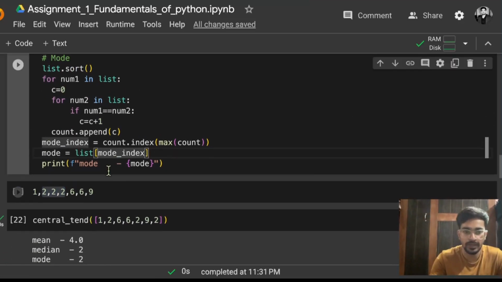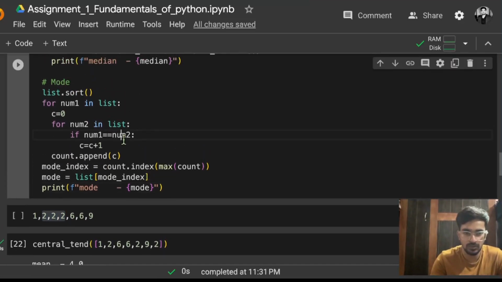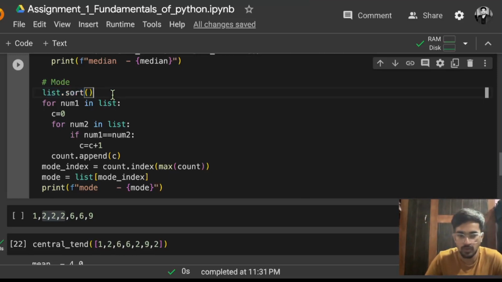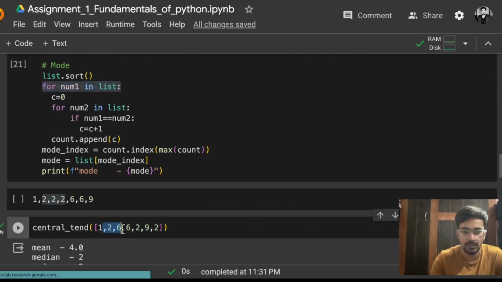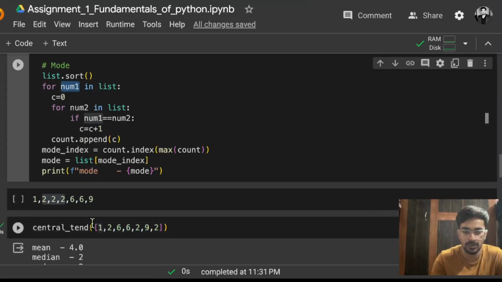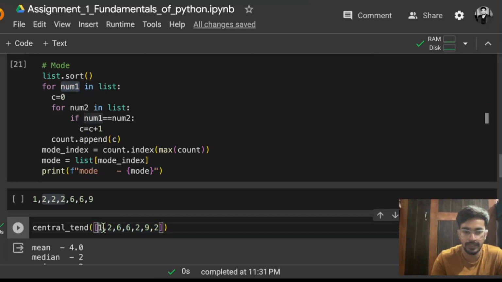Now how you can write a logic in Python to get that. So first of all, list dot sort. This is actually optional. You can either sort or not sort, but that is not mandatory in mode. But sometimes sorting makes things faster, so that is why I have done that. Now what I am doing is for num1 in list, so in this list I am iterating through each of the numbers. So for num1 in list, the num1 will be what? First of all it will take 1.